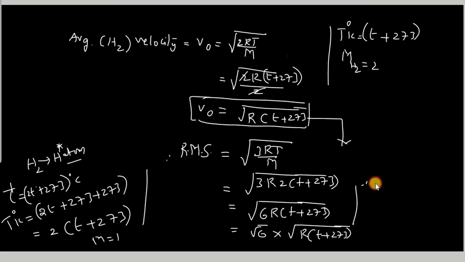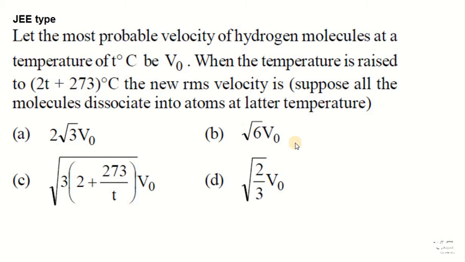Therefore the RMS velocity is equal to root 6 into V0. Let us see the right option for this question. What we got is root 6 V0, so B is the right option for this question.